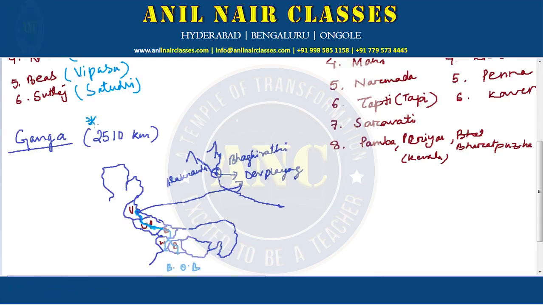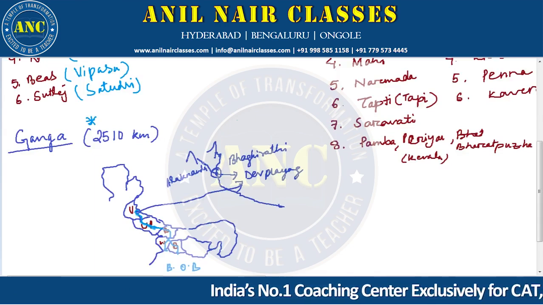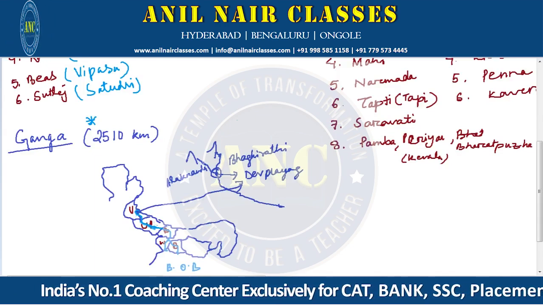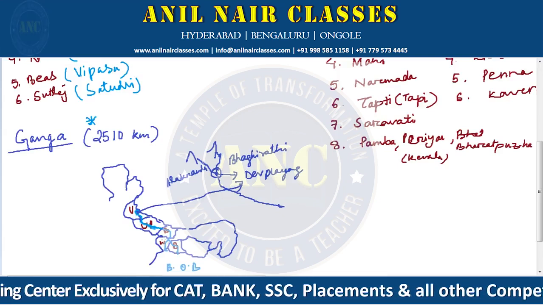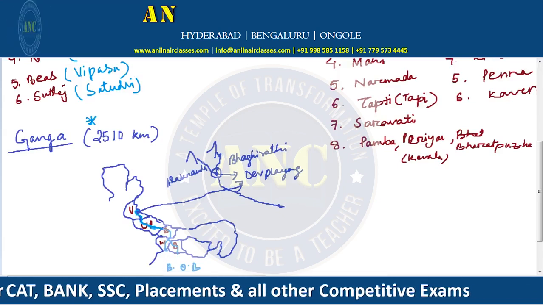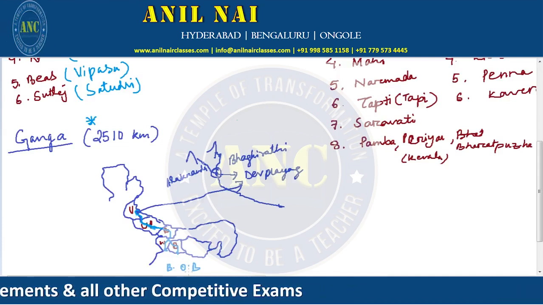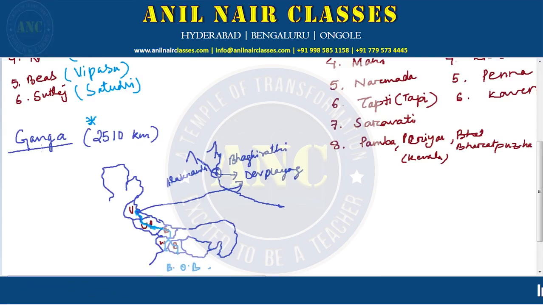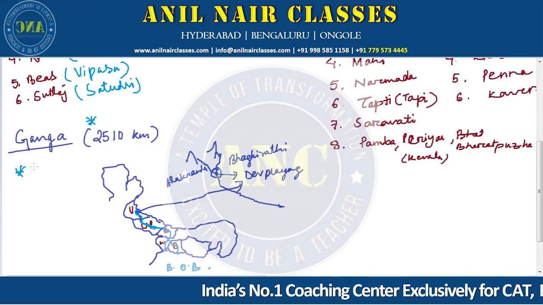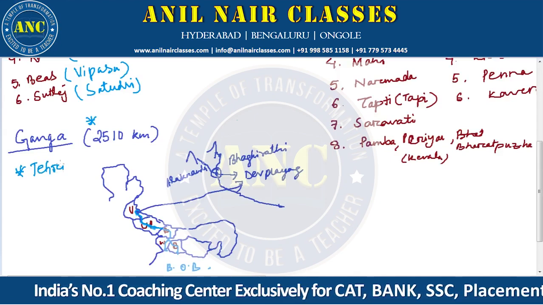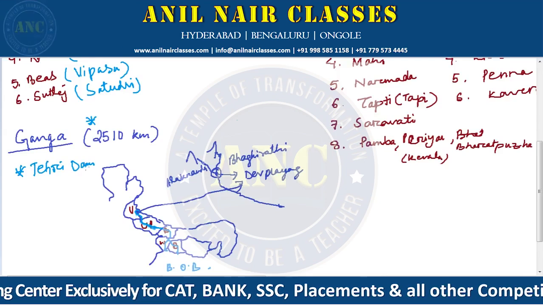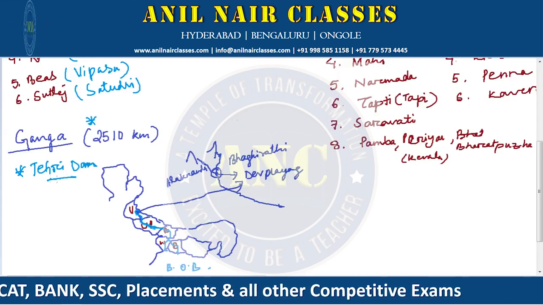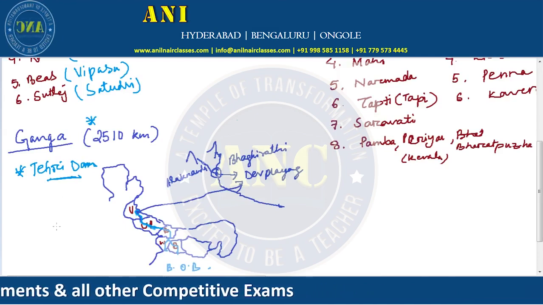So the length of Ganga is 2510 kilometers. It starts from Bhagirathi, Dev Prayag, passes through Uttarakhand, Uttar Pradesh, goes to Bihar, West Bengal. From West Bengal it falls into the Bay of Bengal, and one part goes to Bangladesh and falls into the Bay of Bengal. The important thing here is that Ganga is the longest river in India. And one more thing to understand here, the Tehri Dam is located on the river Ganga. So these are the two important aspects to understand.